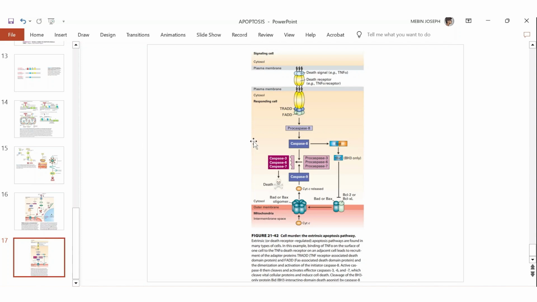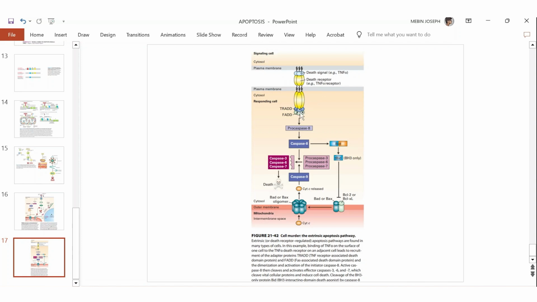But the extrinsic pathway is a receptor mediated pathway, and for that the signal is produced by a different cell called the signaling cell, and it is attached on that cell surface, and that signal binds to the death receptor which is present on the plasma membrane.